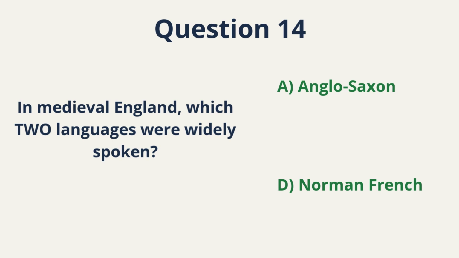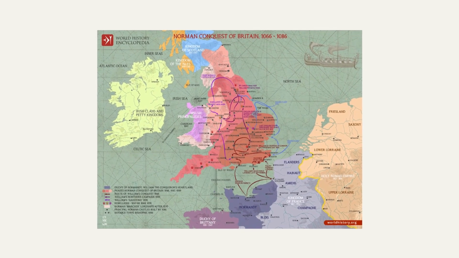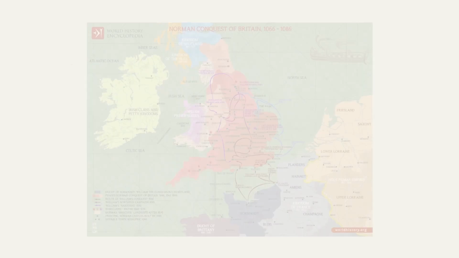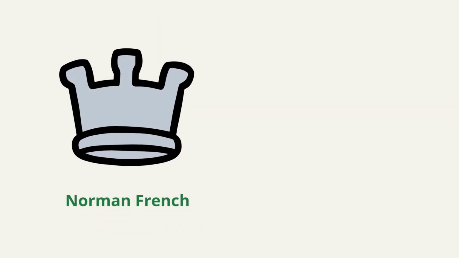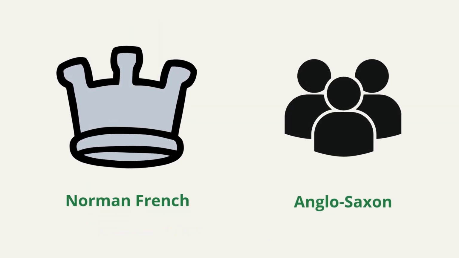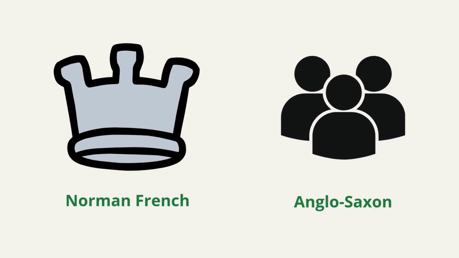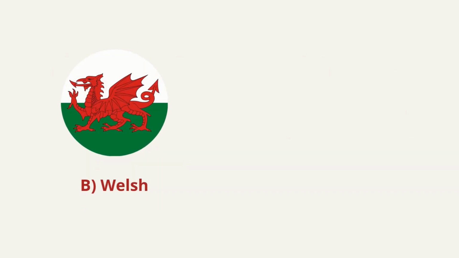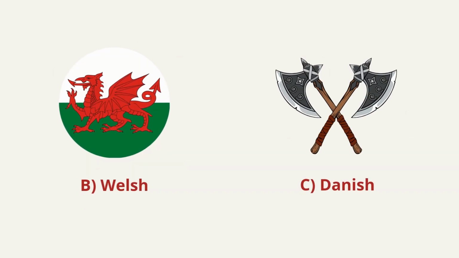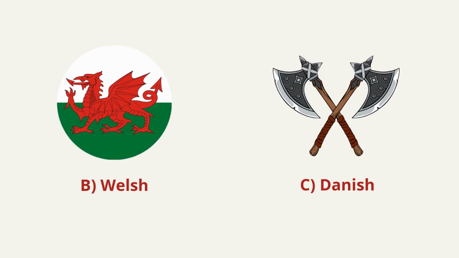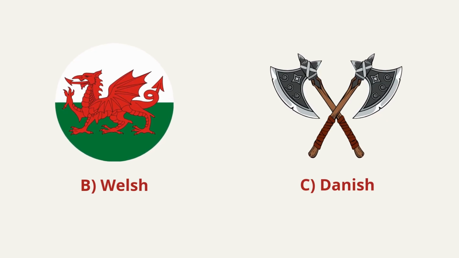Norman French. After 1066, when the Normans conquered England, the ruling class spoke Norman French. Ordinary people spoke Anglo-Saxon. This shaped modern English. Welsh was regional. Danish relates to earlier Viking influence. The exam wants the dominant structure.